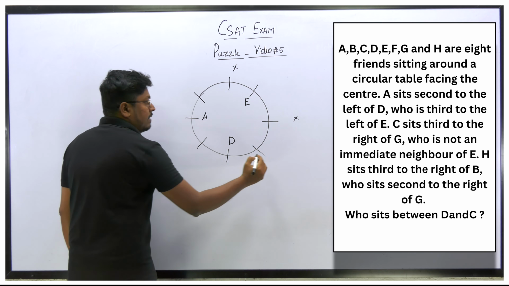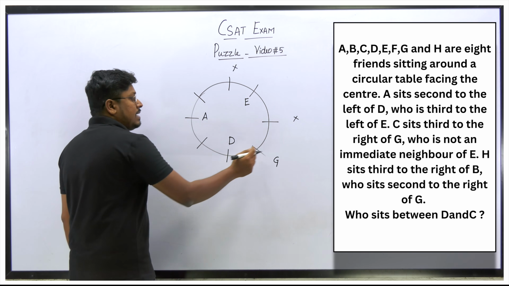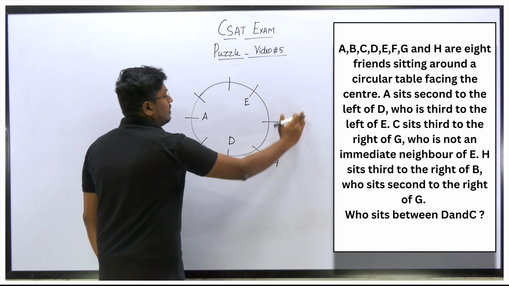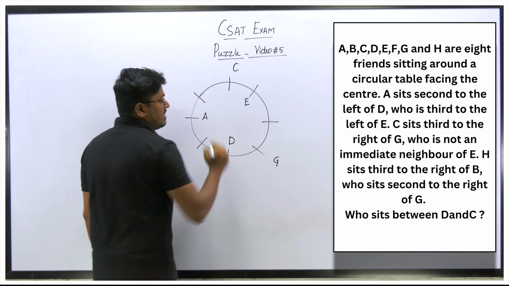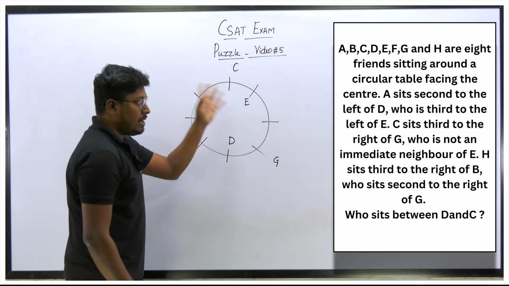So for example, if I fix G here, G's right-hand side third place is C. So 1, 2, 3, and this will be C, right? So this will be C. Now we know that the person G is not an immediate neighbor of E.